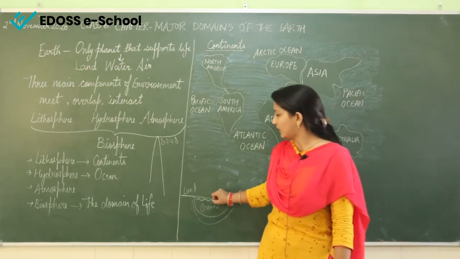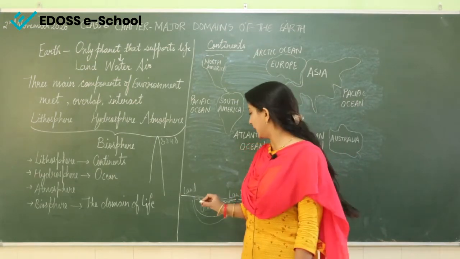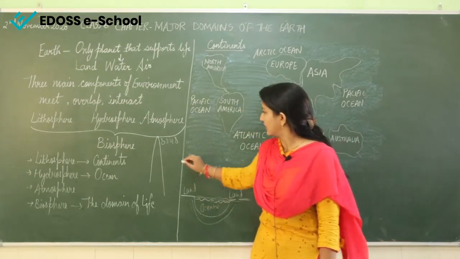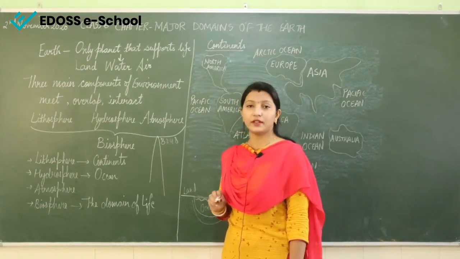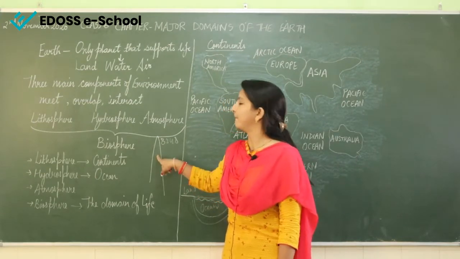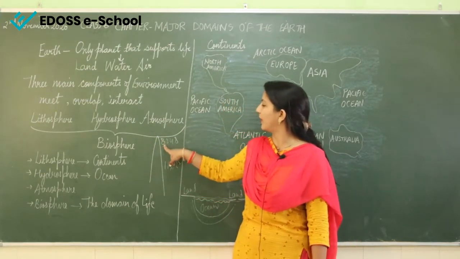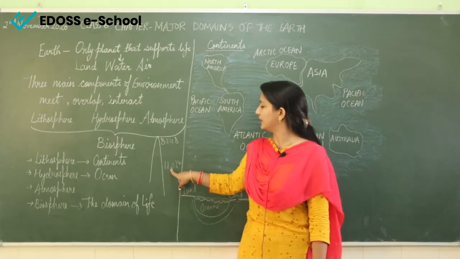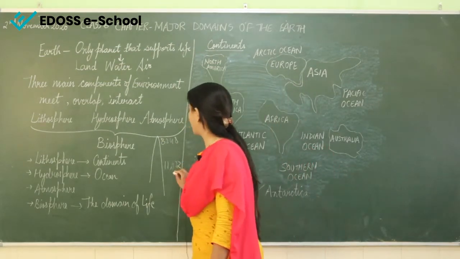So when we talk about the depth of the Mariana Trench, the depth of Mariana Trench is more than that of Mount Everest. If this is the height of Mount Everest, Mariana Trench is 11,022 meters deep.